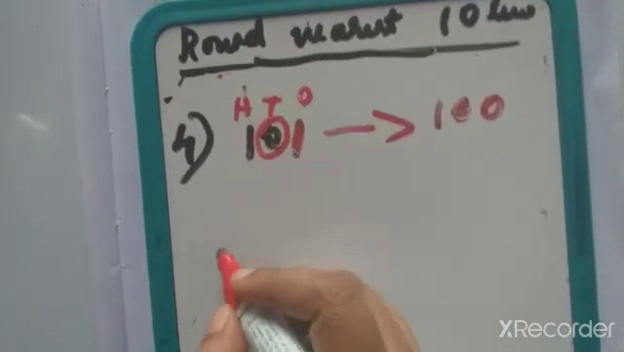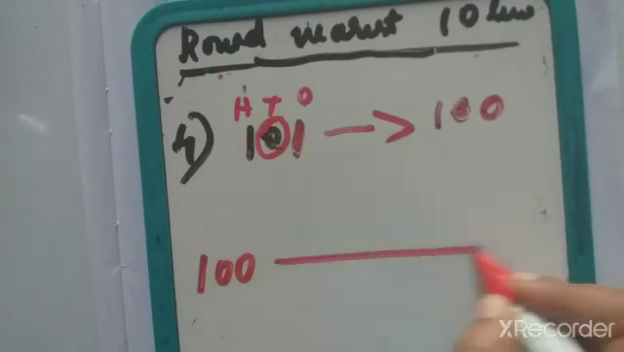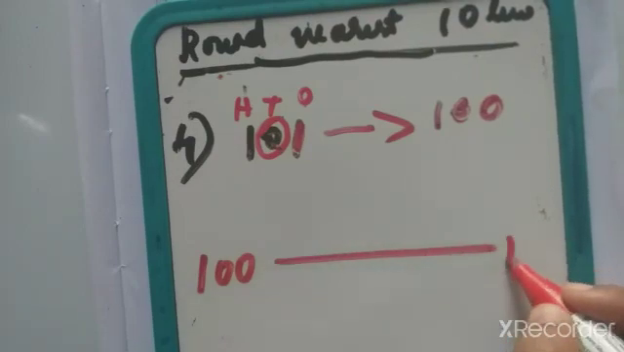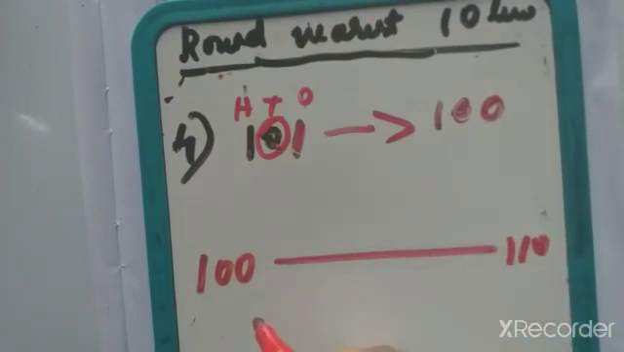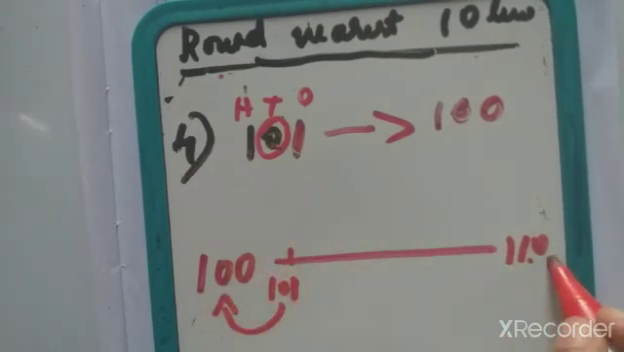One more method we can say: numbers between 100 to 110. The difference is 10. 101 lies here. So 101 is nearer to 100 than 110.